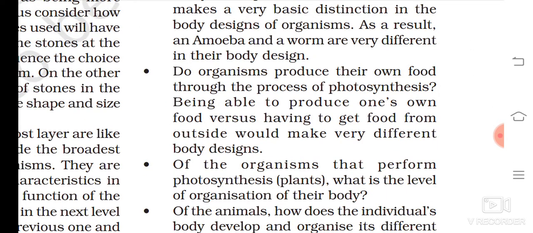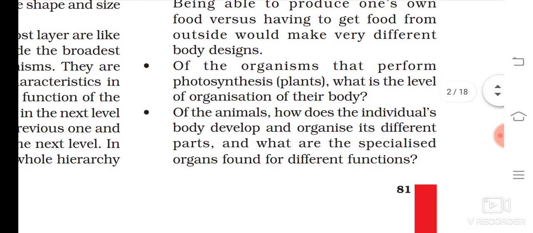Third, whether they undergo photosynthesis, as you have seen earlier in the table. According to that it is divided: whether they go for photosynthesis or not, that means they can prepare their own food or they depend on others. And for animals, if I read the last one: how does the individual's body develop and organize its different parts, and what specialized organs are found for different functions, for example respiration, digestion, circulation.